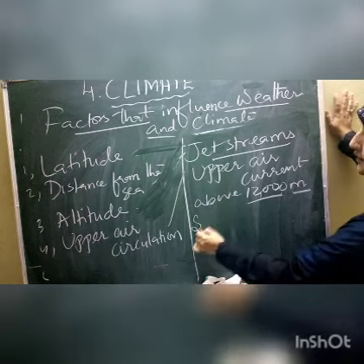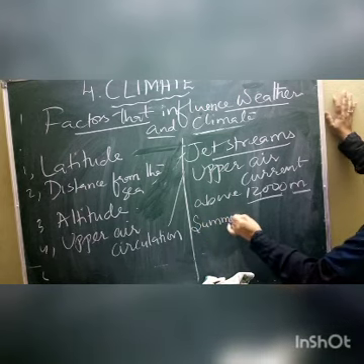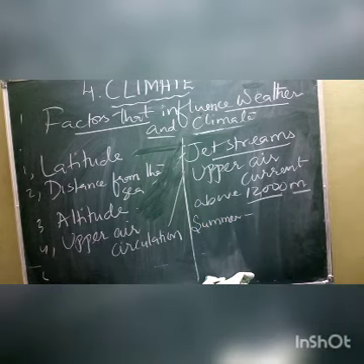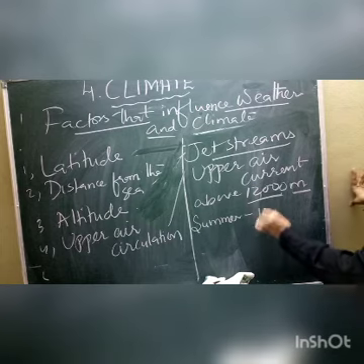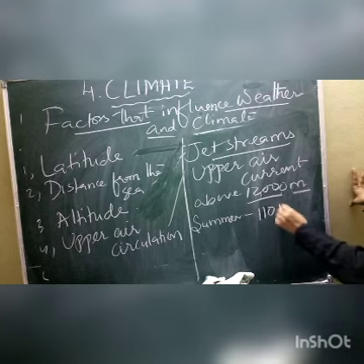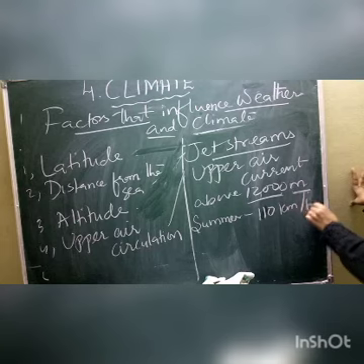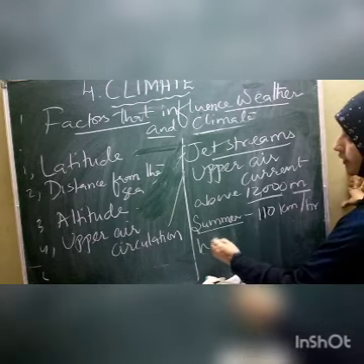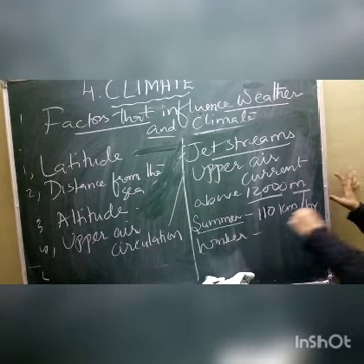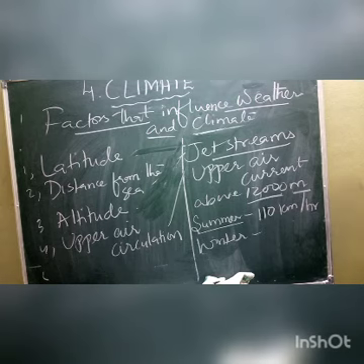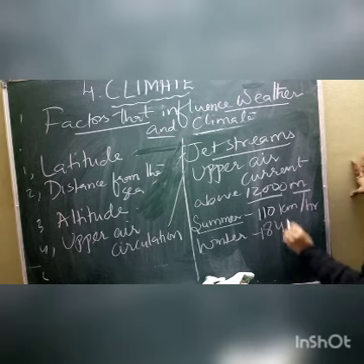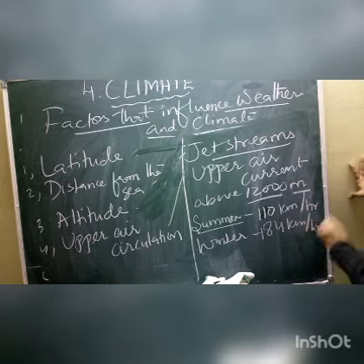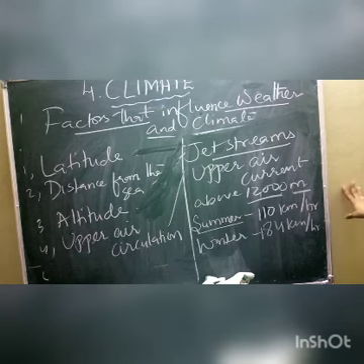In the summer season, these winds blow with a speed of about 110 kilometers per hour, whereas in the winter season, these winds blow at about 184 kilometers per hour.